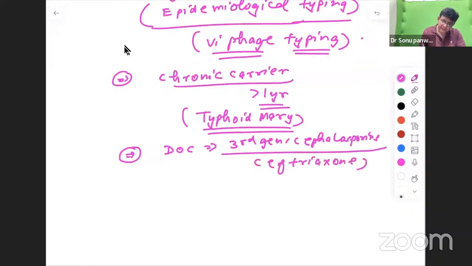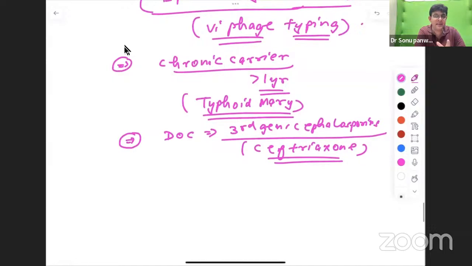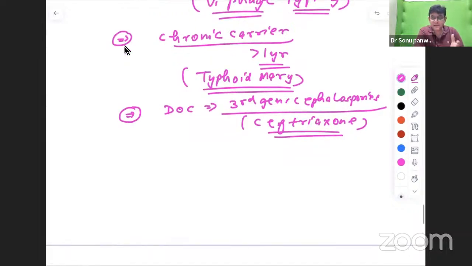Ceftriaxone is the drug of choice. And if you don't want to go for these injectables, then azithromycin is also being used in the dose of 1000 mg per day for 5 days. That also was found to be effective in this particular one. Okay, Azithromycin. This is the story of Salmonella typhi, which you should know.